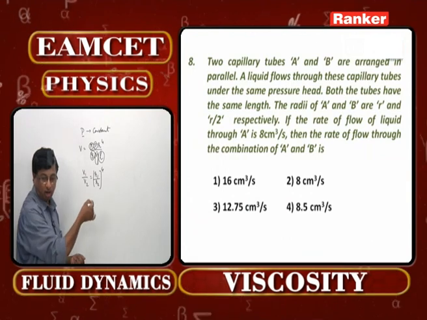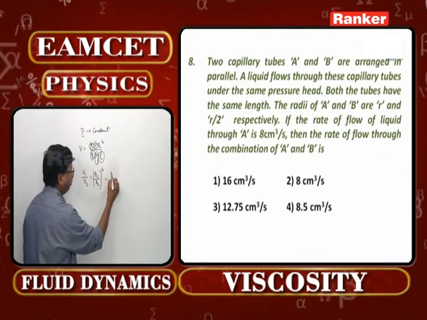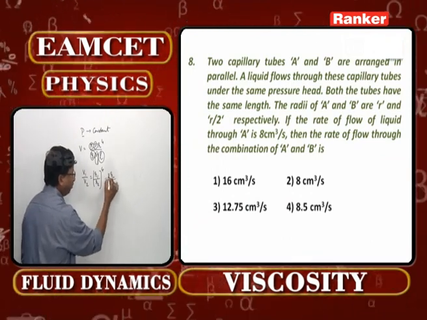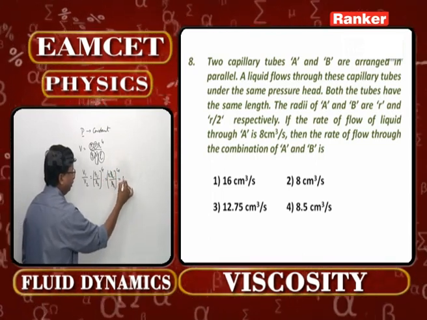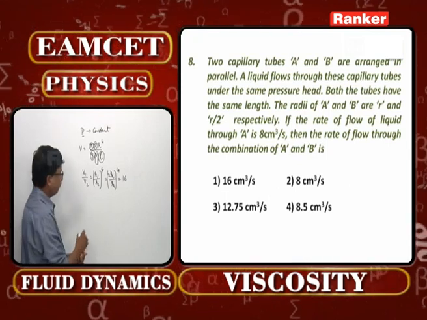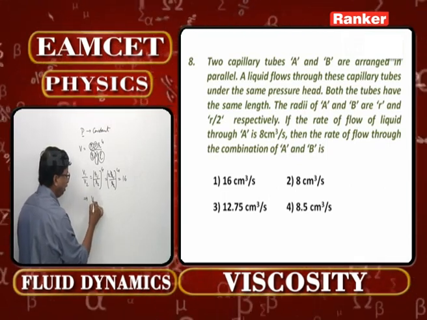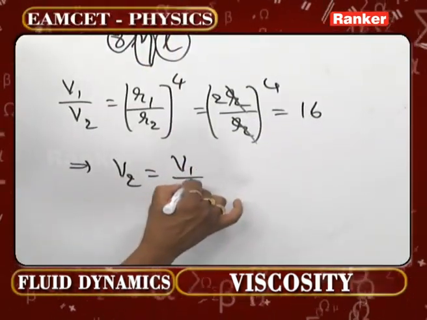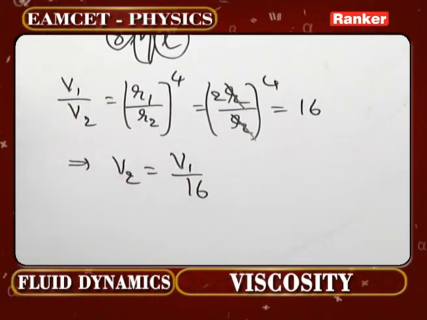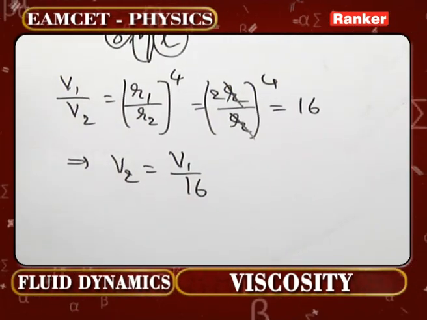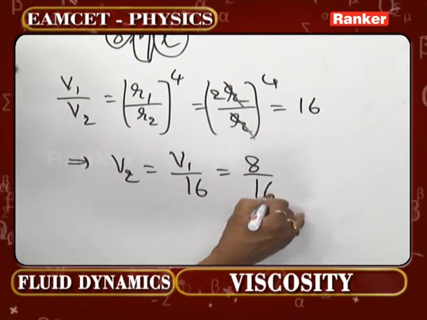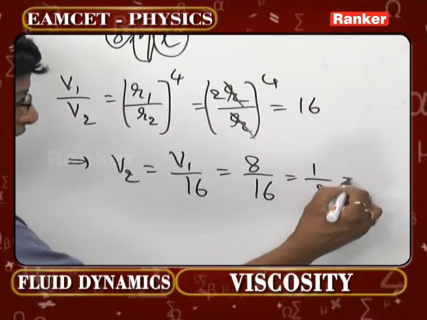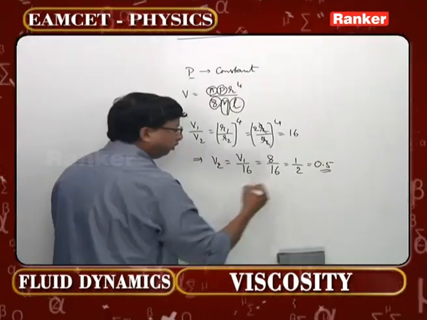What is this value of R2 here? This is R by 2 whole to the power 4. Now R gets cancelled. This now becomes 16. But look at carefully. What is V2? V1 by 16. What is V1 that is given over there? You look at once again, 8 centimeter cube per second by 16. Is it not half? Is it not 0.5 please?